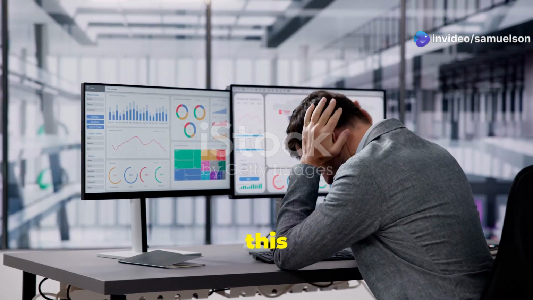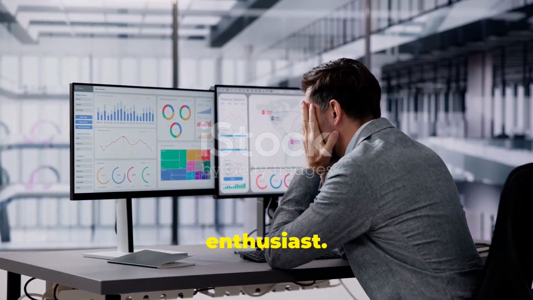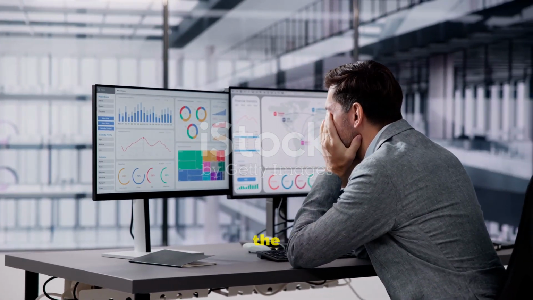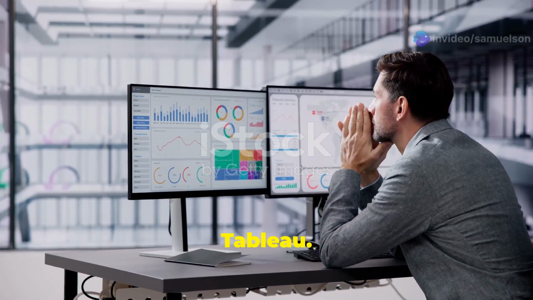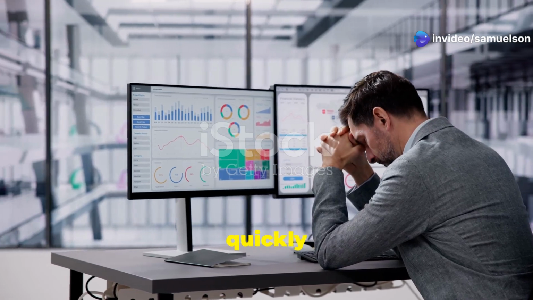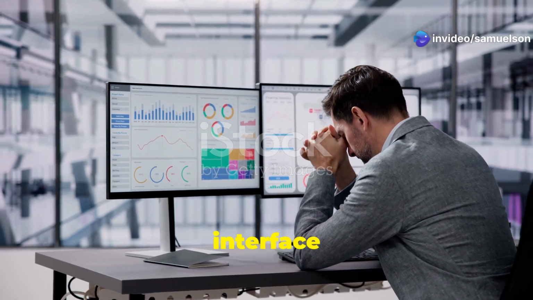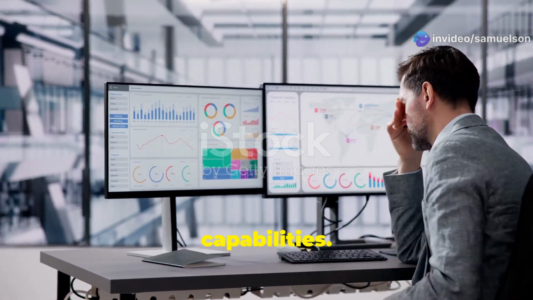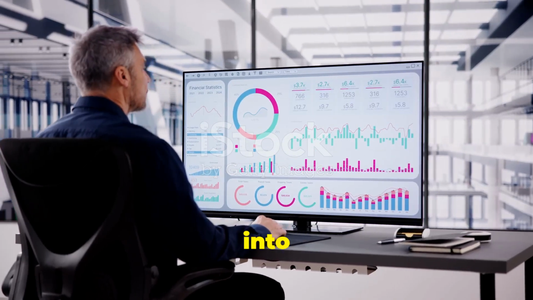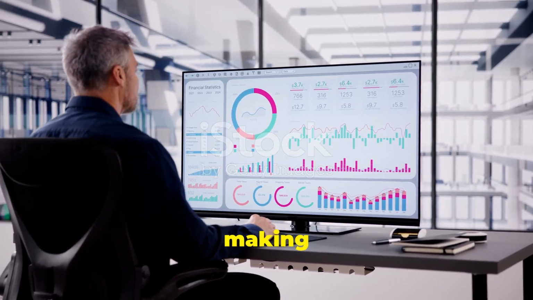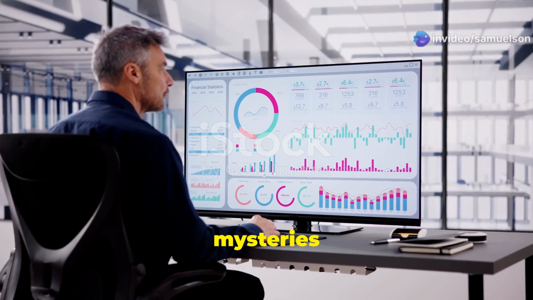You need to hear this if you're a data enthusiast. Once upon a time, in the bustling world of data, there emerged a hero known as Tableau. This remarkable tool quickly became renowned for its intuitive interface and powerful capabilities. With Tableau, users could transform raw data into stunning visual stories, making it easier to unravel the mysteries hidden within complex information.